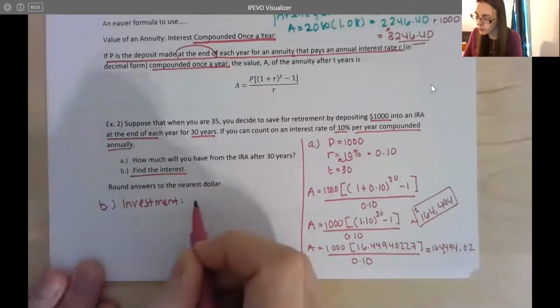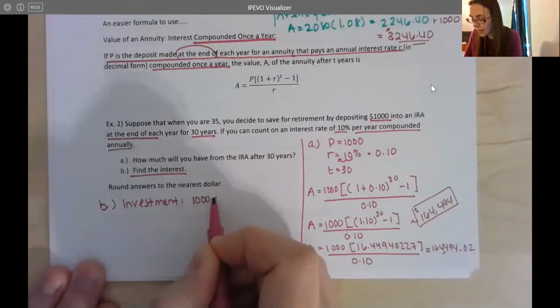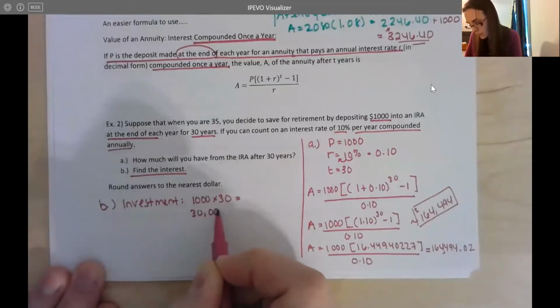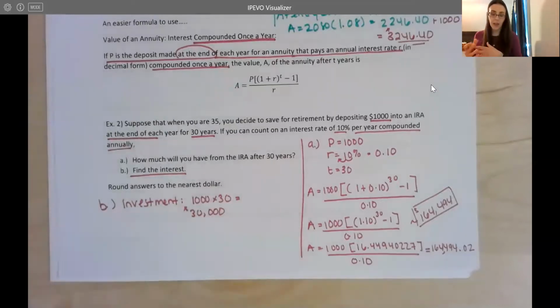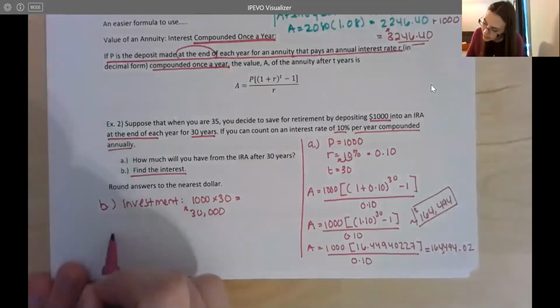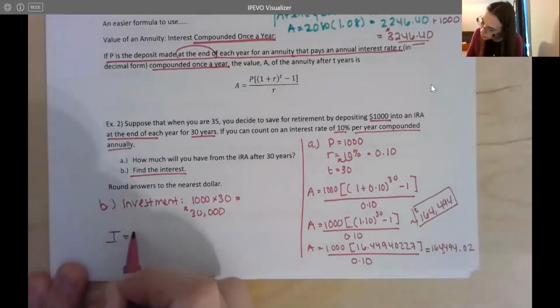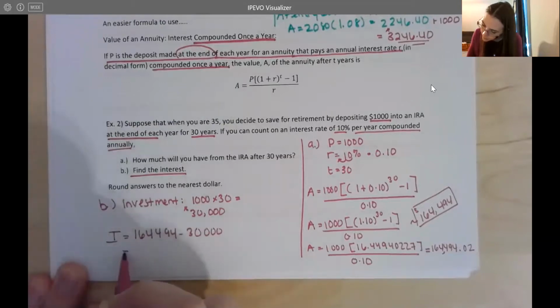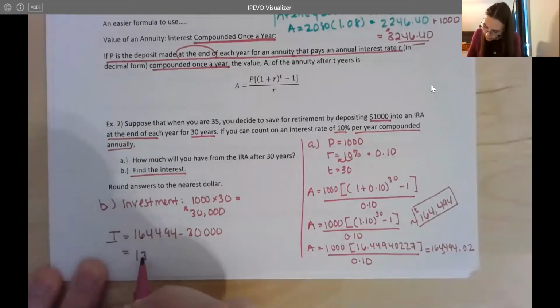And we did that for 30 years. So we did $1,000 times 30 years. So we invested $30,000 of our own money into the account. So your interest then is going to be that total, $164,494 minus the $30,000, and we get $134,494.